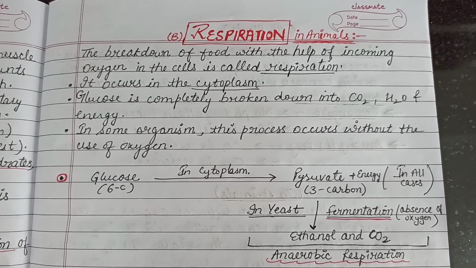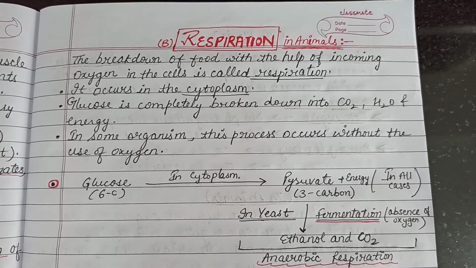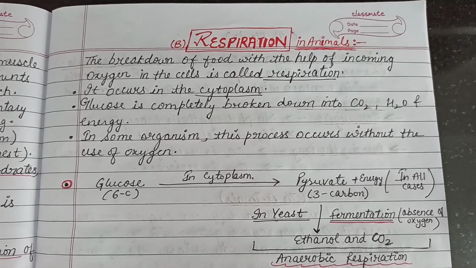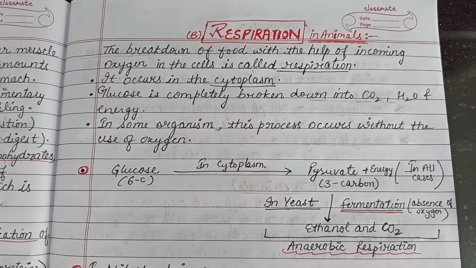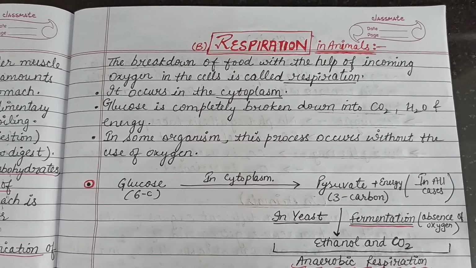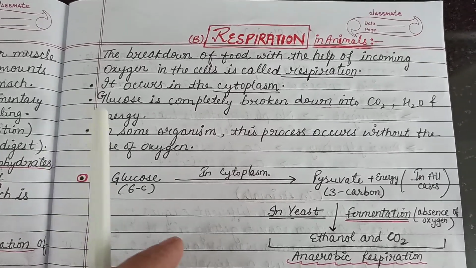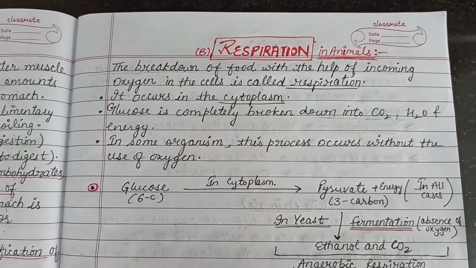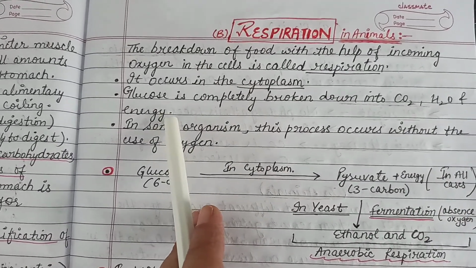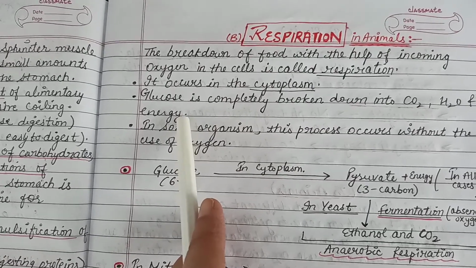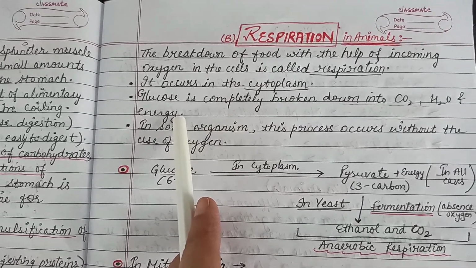Our next topic is respiration in animals. Respiration means the breakdown of the food with the help of incoming oxygen in the cells of the living organisms, and this process occurs in the cytoplasm. In this process, glucose is completely broken down into carbon dioxide, water and energy, right? And this process occurs in the cytoplasm of all the cells.